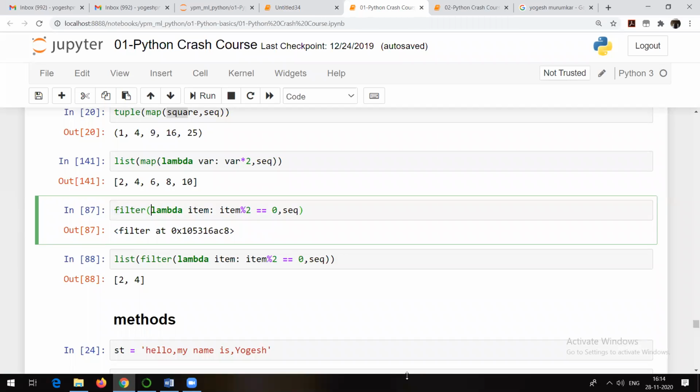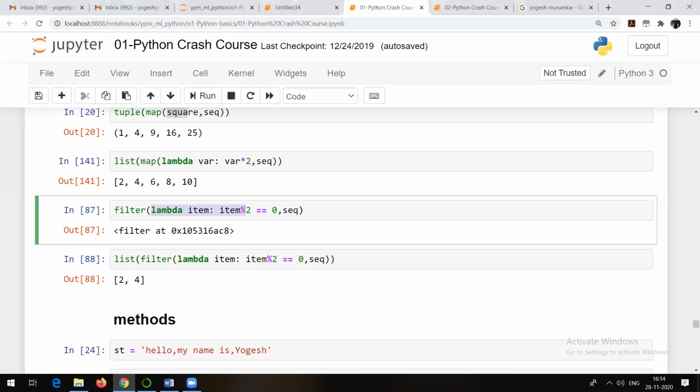filter. So filter itself tells you what it is actually. Filter is nothing but what the word itself tells you. It is going to help you to filter out the data according to some condition, and that condition can be according to the lambda expression or a function. Because at the end of the day, lambda expression is also a function. It's an anonymous function. That is a function without any name. So see, what's going to happen here is, instead of this map, we are going to make a filter.